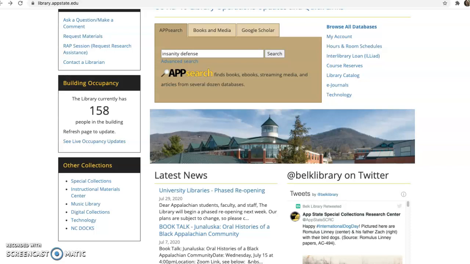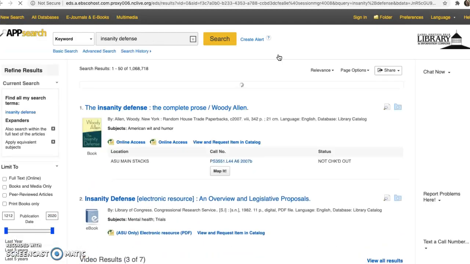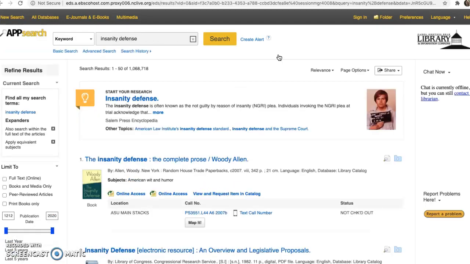Hey Julia, so the librarian suggested insanity defense as a better search term than insanity plea. So I just ran that in App Search, and the first result is what's called a research starter. And it is what it sounds like it is. It's a place to start your research.